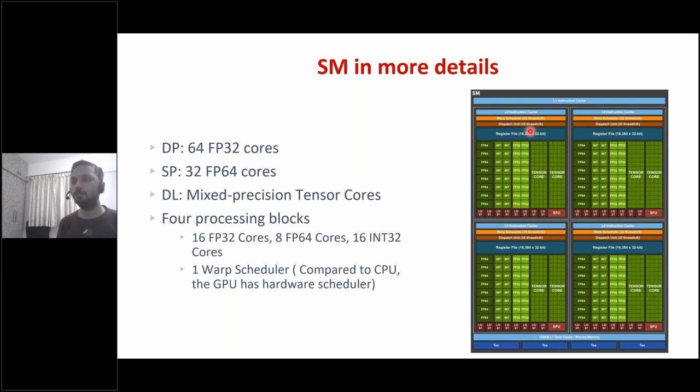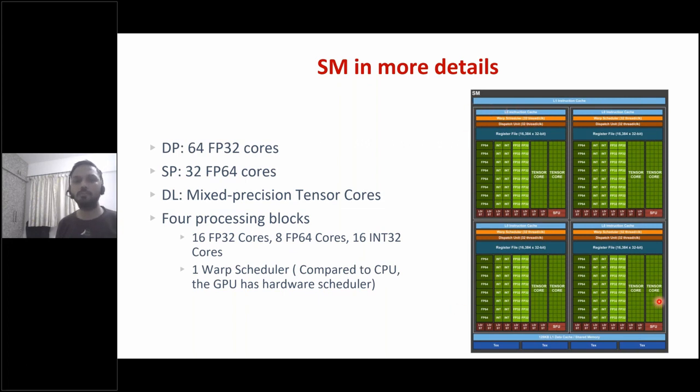In the CPU world, this whole responsibility of scheduling is given to the operating system, which is basically software, not hardware. In the case of a GPU, there is a hardware scheduler, which also helps in switching between threads, which I talked to you about some time back, and makes it much easier for threads to context switch without losing any clock cycles.